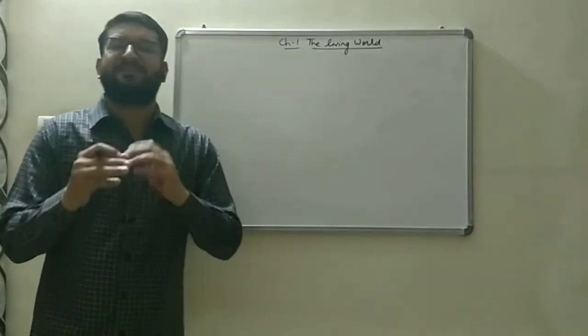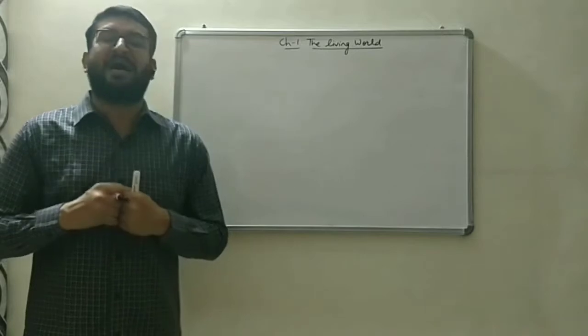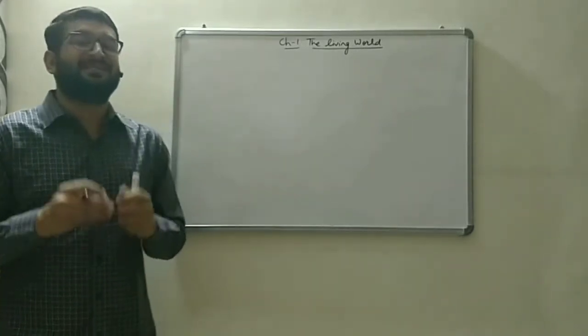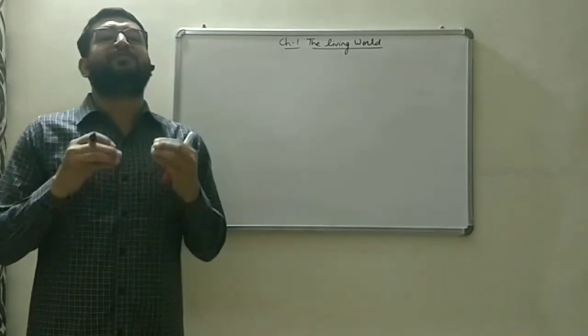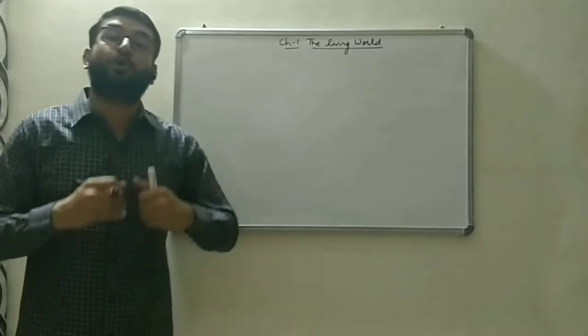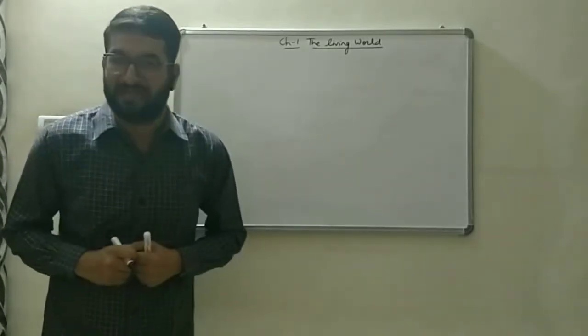So these are the topics which we have discussed. After that, we discussed a topic that is taxonomical hierarchy or taxonomic categories. I explained to you that there are 7 obligate categories in which we place the organism, in which we group an organism on the basis of their similarities and dissimilarities.